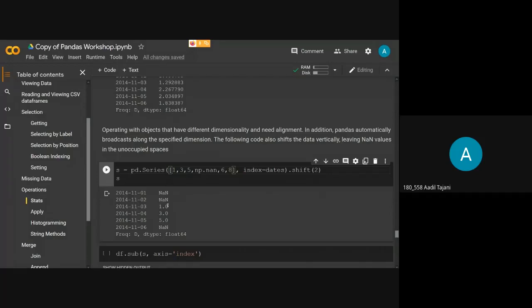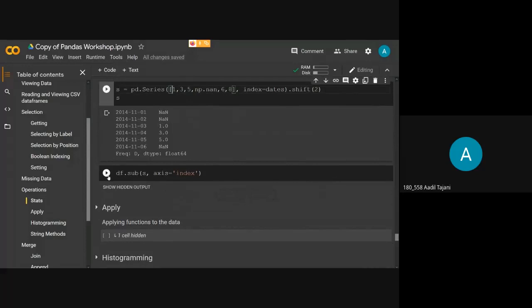So in pandas, it will auto align it. As you can see here, first it was 1, 3, 5, but now it has shifted by 2 units to 1, 3, 5, and the null value, 6 and 8 are gone. And in place of these, at the start we have got 2 null values.